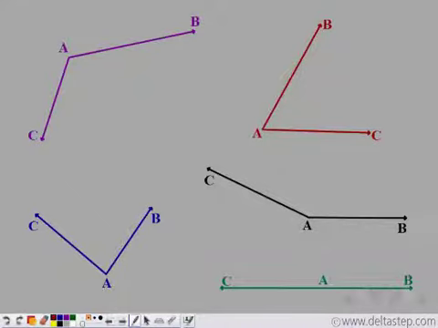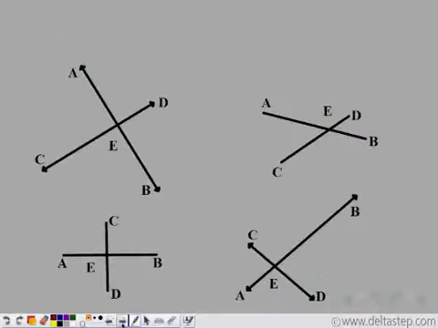We know that angles are formed when two rays come together and have a common endpoint. We also know that angles are formed when two lines meet, as in this case, and two line segments meet, like these line segments meet to form angles. So when these lines and line segments meet, they form not just one, but 4 angles. Let us see. So these lines meet to form these 4 angles.